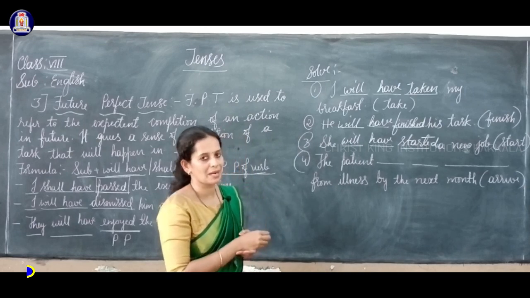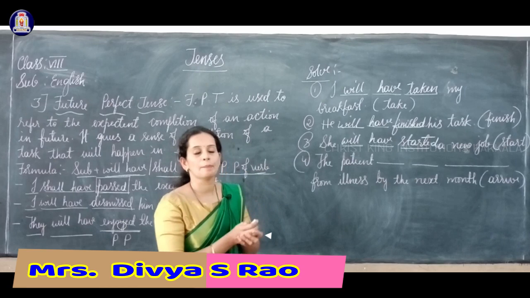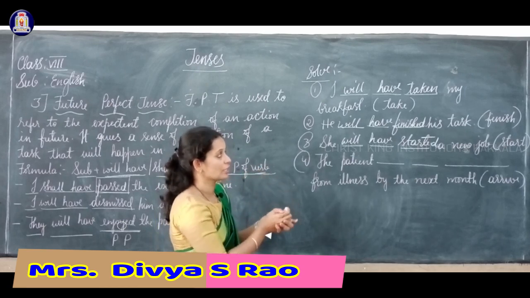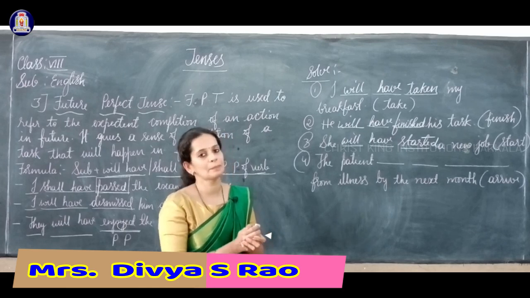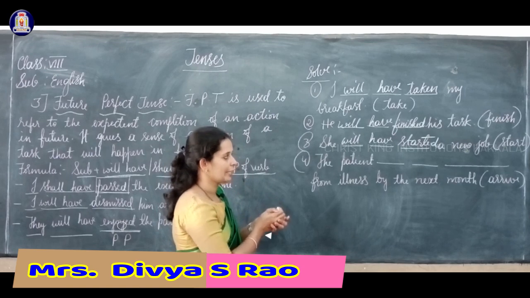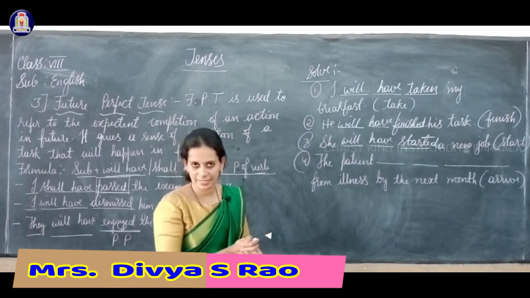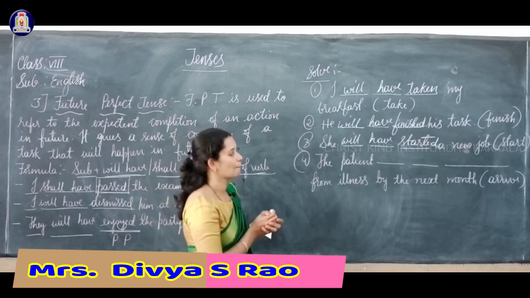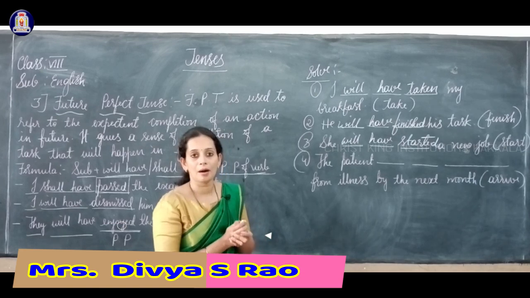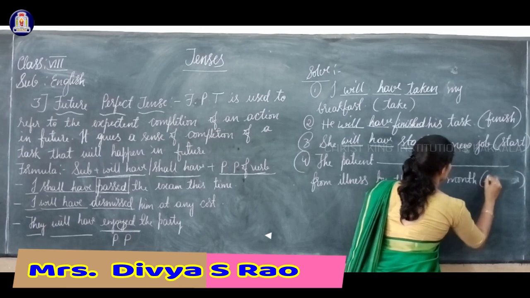Started is the past participle form of the verb start here. In the first question, taken is the past participle form of take, and in the second question, finished is the past participle form of the verb finish. Okay, in the same way here started is the past participle form of the verb start. Okay, and the last question is the patient dash from illness by the next month. Here you can change this into recover.